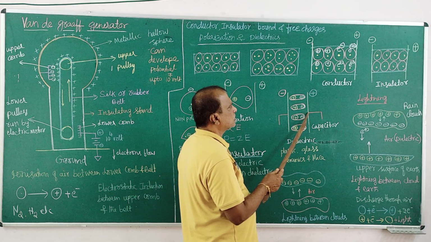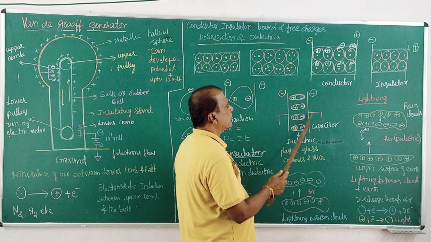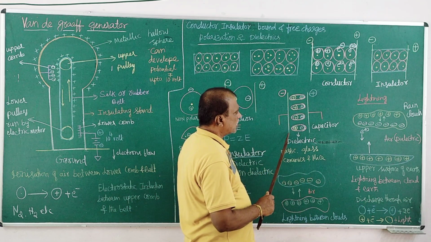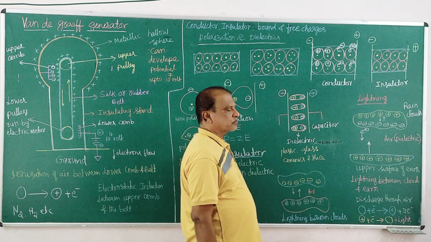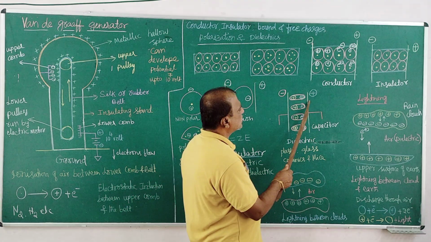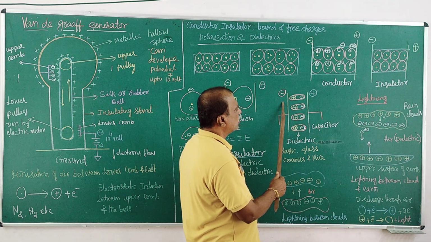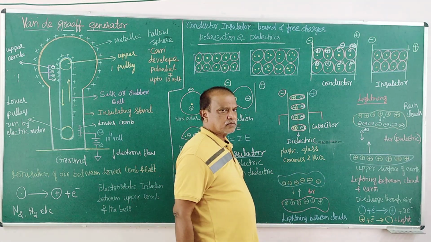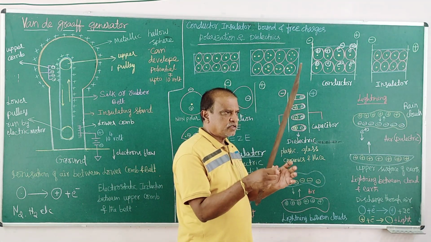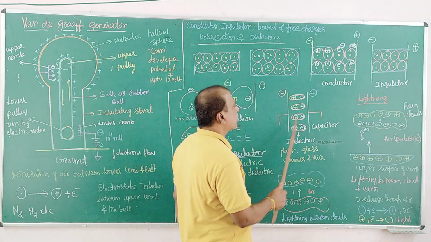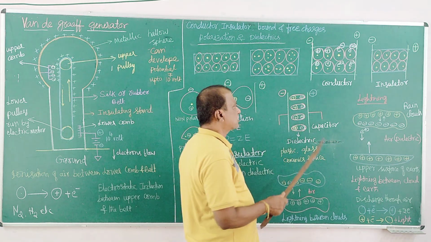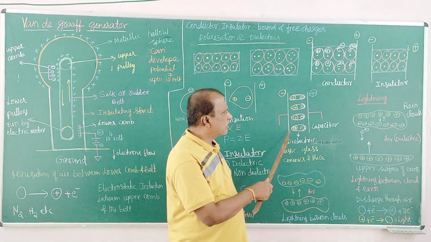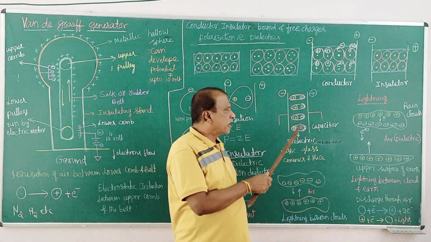And these are getting charged. Positive charges are accumulating by applying a battery potential, and these plates are accumulated with negative charges. So with the increase of charges on this, as you know, the potential increases. Potential energy, or electric power, is stored. Any accumulation of charges on this capacitor will increase the electric power, because we can use it as an electric power generator, a battery of electric power.